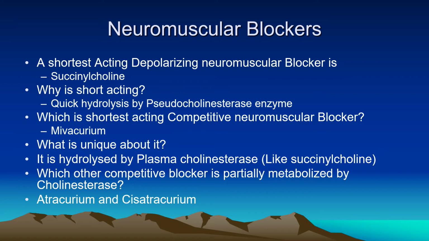The shortest acting depolarizing neuromuscular blocker is succinylcholine. Now, the question is why it is so? Because it is quickly hydrolyzed by pseudocholinesterase or plasma cholinesterase enzyme. Now, which is the shortest acting competitive neuromuscular blocker? Mivacurium. It is shorter than d-tubocurarine.